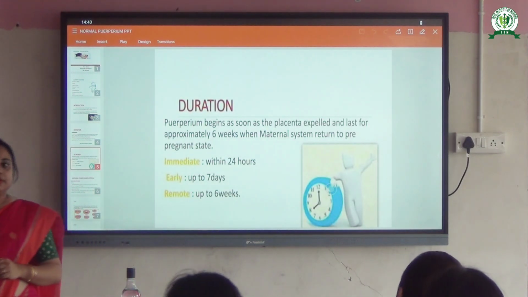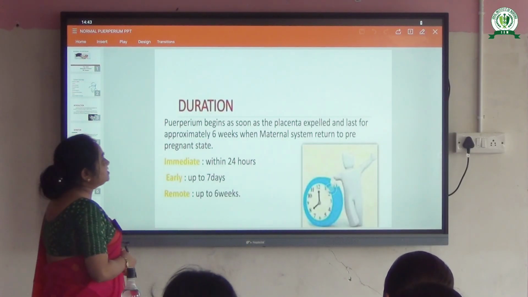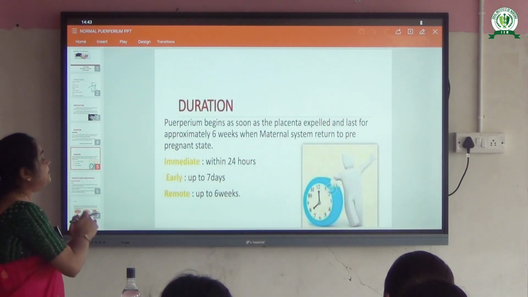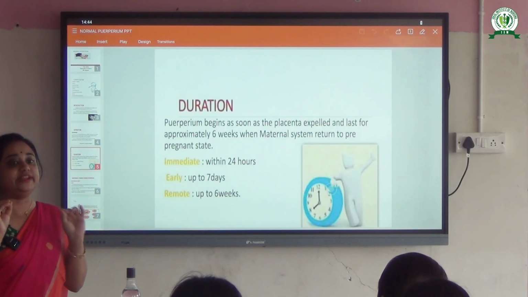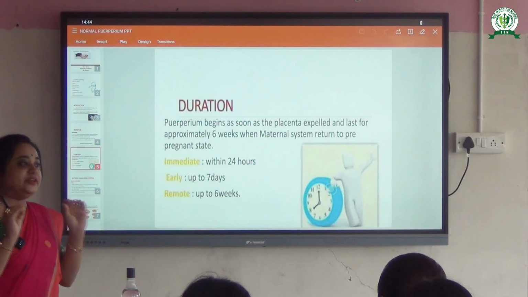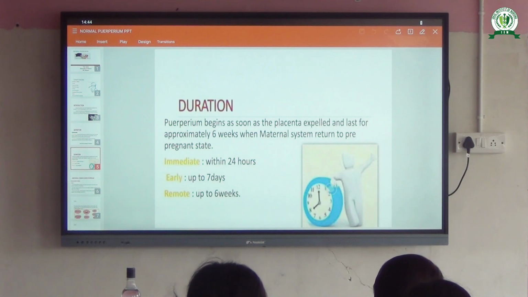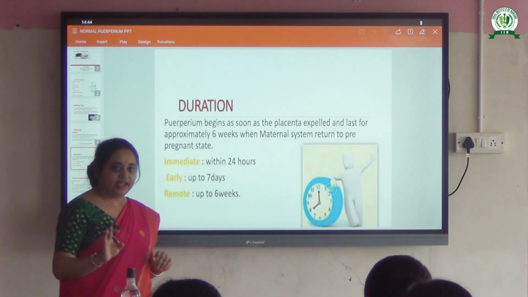Duration. Puerperium begins as soon as the placenta expels and lasts for approximately 6 weeks, when the maternal system returns to the pre-pregnant state. So in the postnatal period, as I have told, it is 42 days or 6 weeks. Within the 6 weeks following delivery, we can also divide it: immediate, within 24 hours; early, up to 7 days; and remote, up to 6 weeks. Okay? So the 6 weeks we can divide into immediate, early and remote. Understood everyone? Any query?